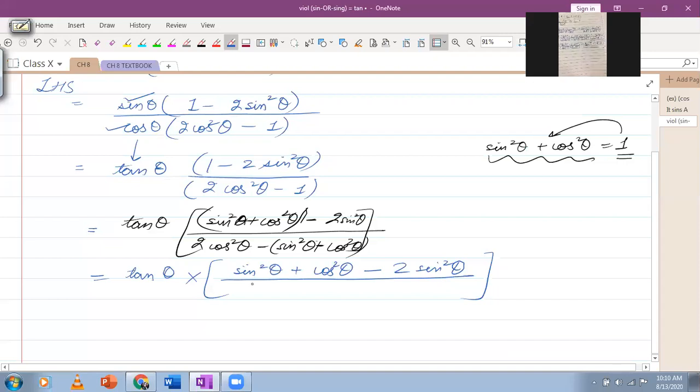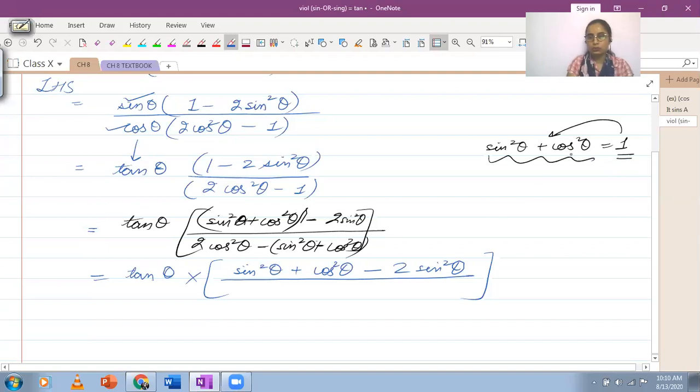So what I have done was, after taking sine and cos common from the numerator and denominator, the factors which were common make tan theta, but I'm left with this bracketed part, which I need to simplify further. So in the brackets, I'm going to use the trigonometric identity, sine square theta plus cos square theta equals 1. And instead of using the values of sine square or cos square, I am using the value of 1. So in the numerator and in the denominator, I am replacing 1 by sine square theta plus cos square theta.